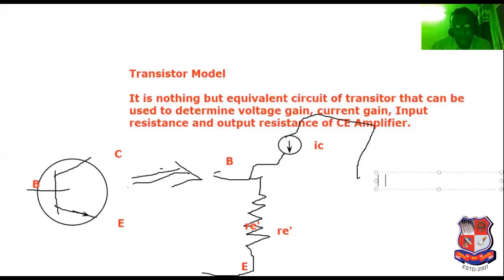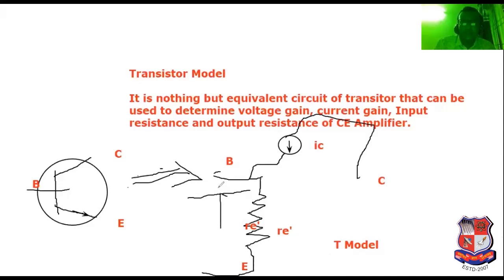So it is known as the AC equivalent circuit, or we can say the transistor model. See this, this is the shape of a T. Again, to repeat, this shape is like a T, this and this particular thing.